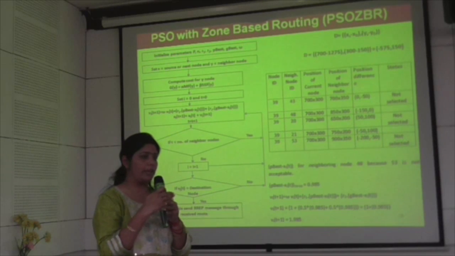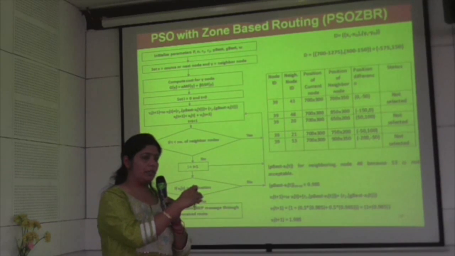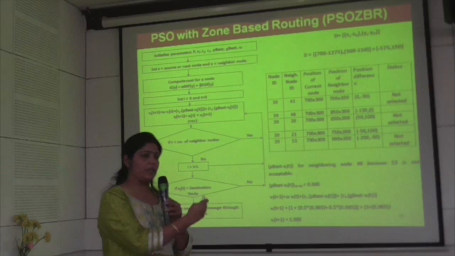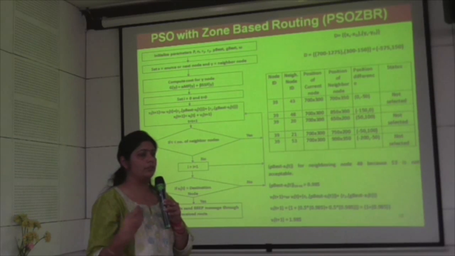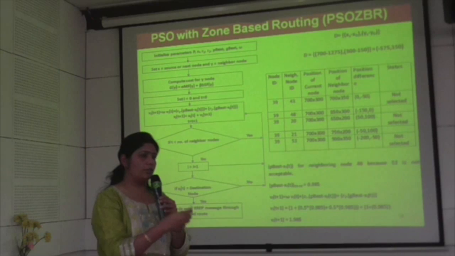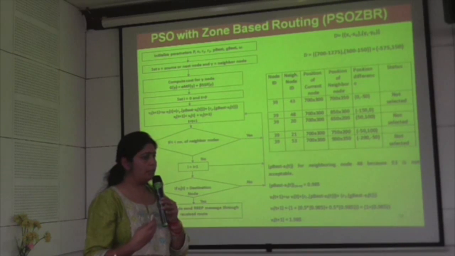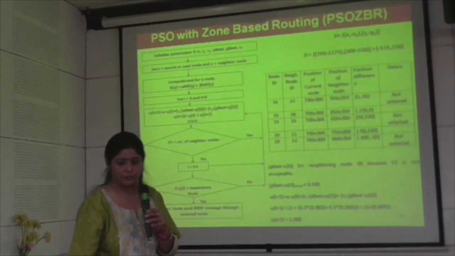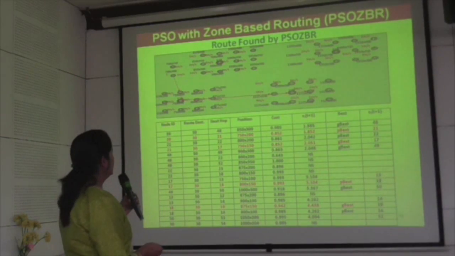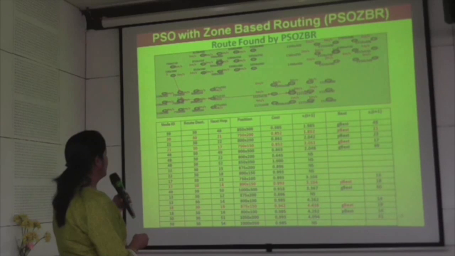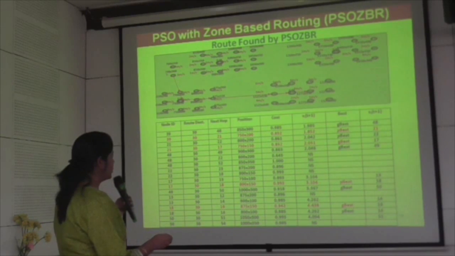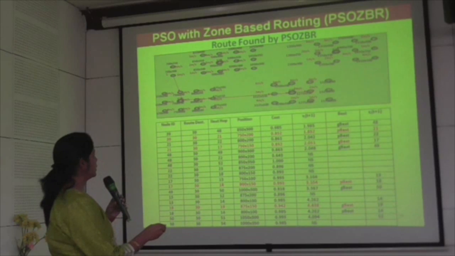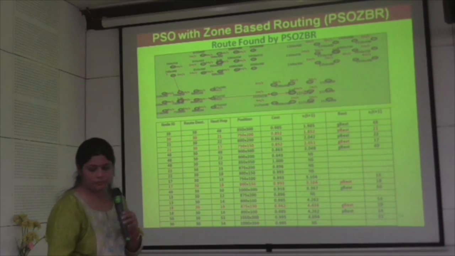it is a two-way scenario. Some vehicles are moving from left to right, and some vehicles are moving from right to left. So source and destination are on opposite sides. This is the route found through PSO. It will find this route, which is in the direction of the destination node only.